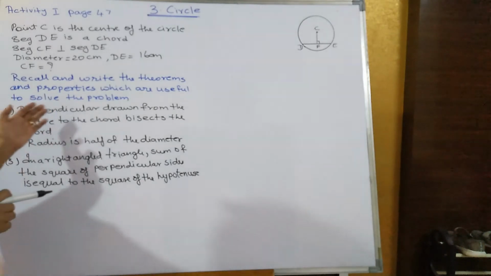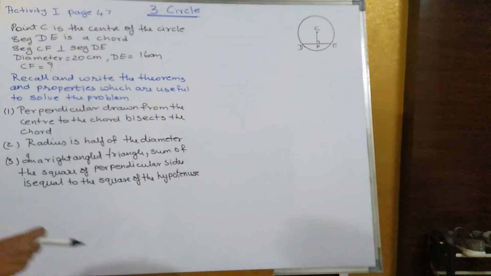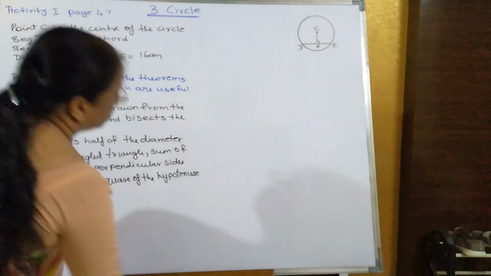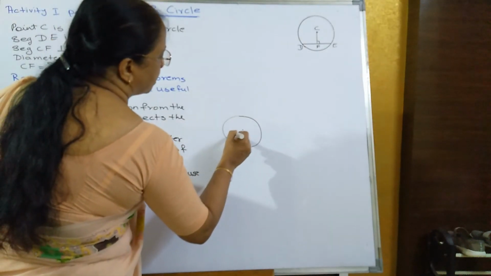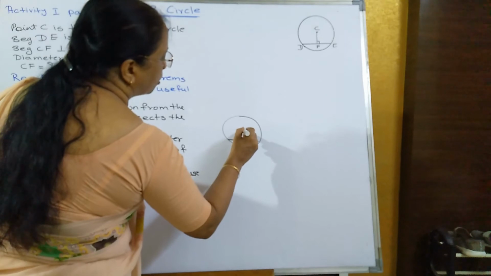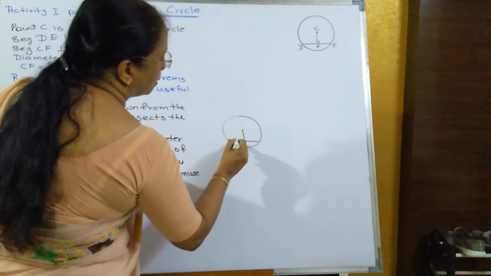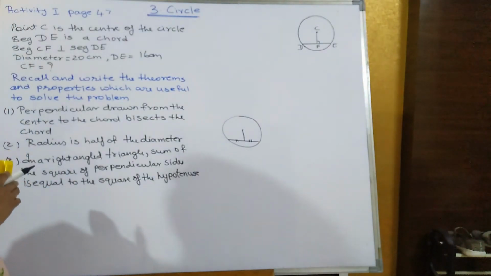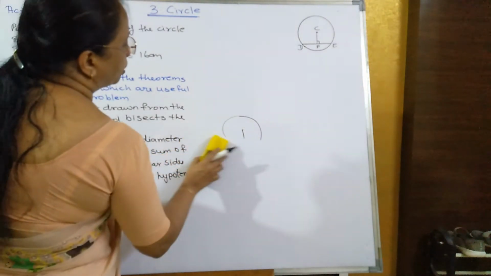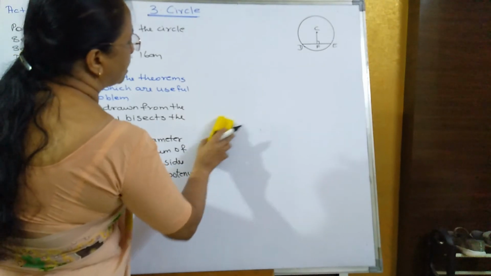The perpendicular drawn from the center of the circle bisects the chord. Supposing if this is a circle, this is a center and this is a chord, then the perpendicular drawn from the center to the chord bisects the chord. That means it divides a chord into two equal parts. And radius, that we already know, the radius is half of the diameter.